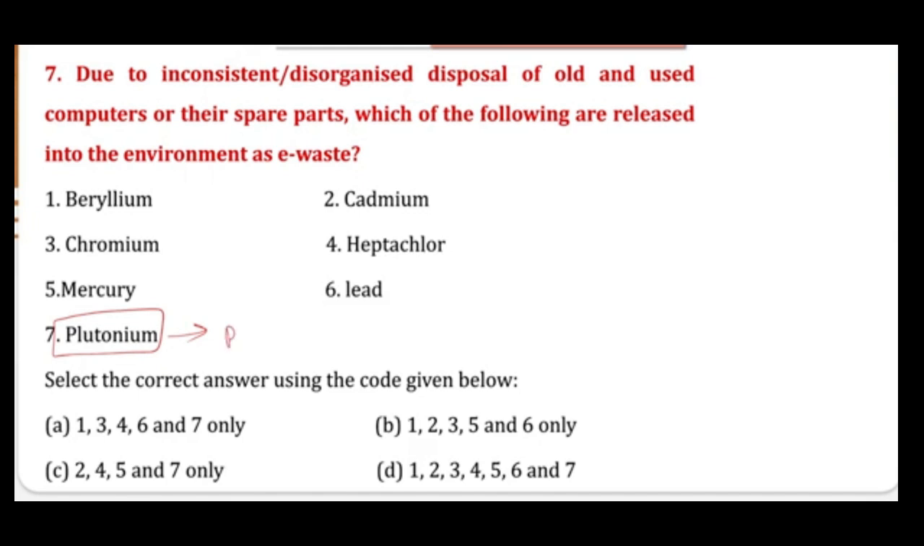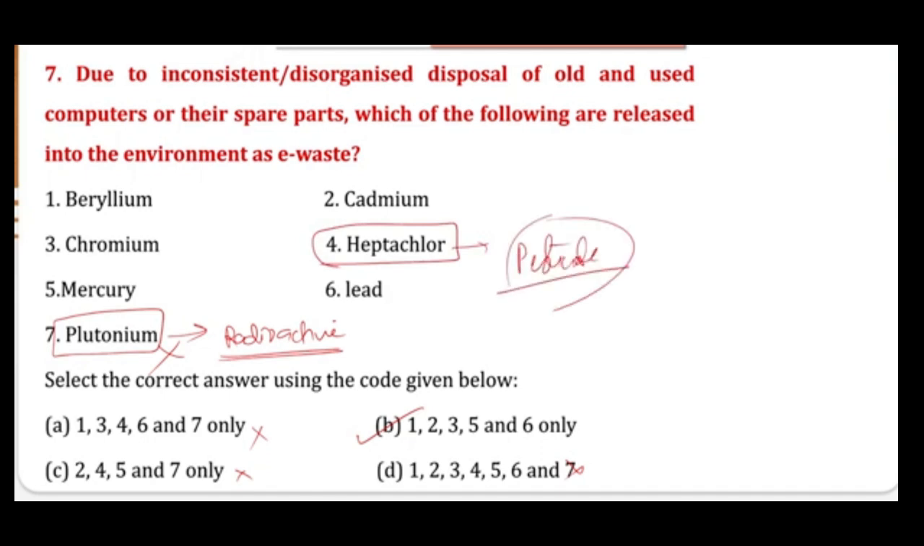Plutonium is a radioactive element, and we will not use radioactive elements in our laptops, etc. So we can eliminate plutonium. If you eliminate 7, option B would be the right answer. That is one thing. Other than that, I will tell you one more thing: heptachlor is a pesticide, so obviously a pesticide will not be used inside our electronics industry. If you eliminate 4 as well, then also you will get your answer.